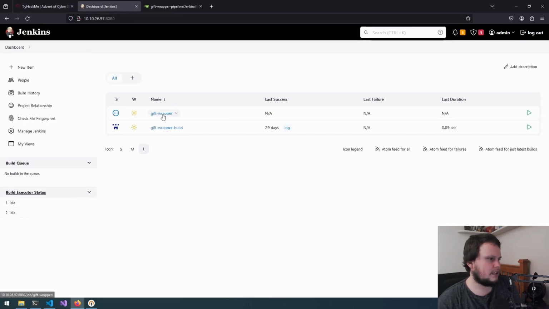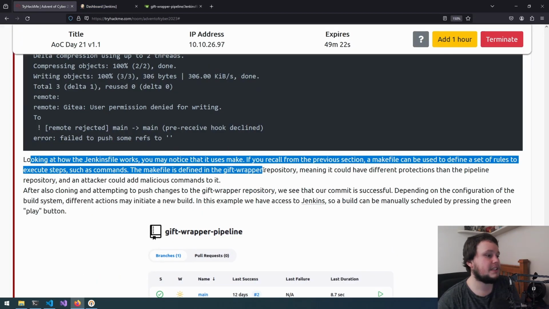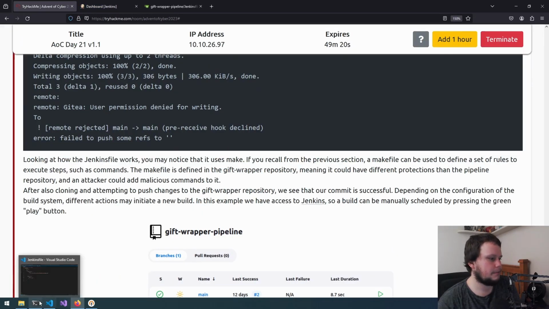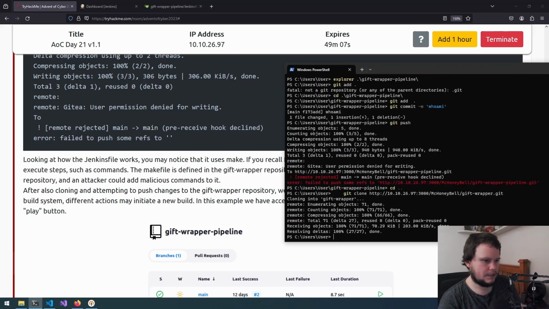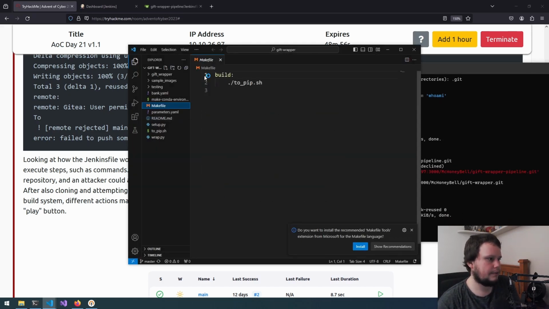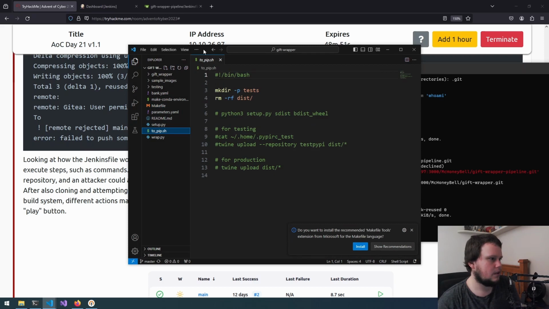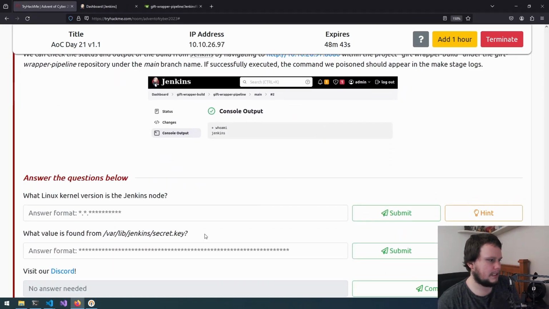So is that saying here? Wait, actually, what is this saying? Okay, so it's in the gift wrapper repository, so maybe git clone just gift wrapper. So cd gift wrapper, open that in VS Code. And there's the makefile. And that runs 2pip.sh. So this is where we could put whoami, and then we'd run that. But let's take a look at this.